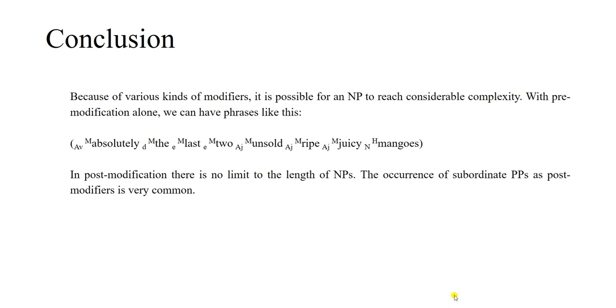Now in this phrase, see how many pre-modifiers we are having. Absolutely is an adverb which is pre-modifier, then determiner, then last, then again enumerator, then adjective, then adjective, then adjective. So you may have any number of pre-modifiers in NPs, and also in post modification there is no limit to the length of NPs. The occurrence of the subordinate PPs as post modifiers is very common.